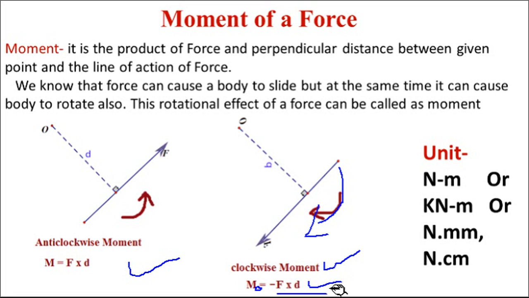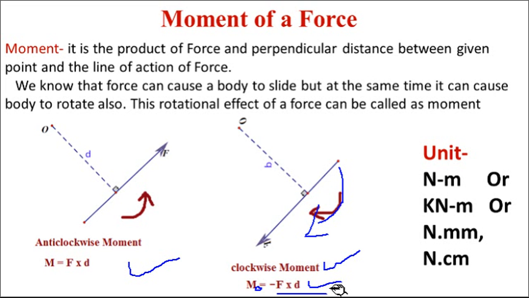No need to write clockwise and anti-clockwise in brackets. Minus itself indicates clockwise. Whenever the sign is negative, you must understand that it is a clockwise moment. When the sign of the moment is positive, you must know that this moment is anti-clockwise.